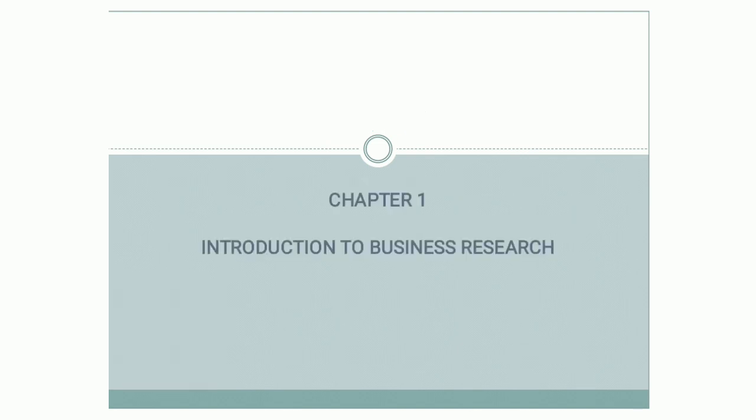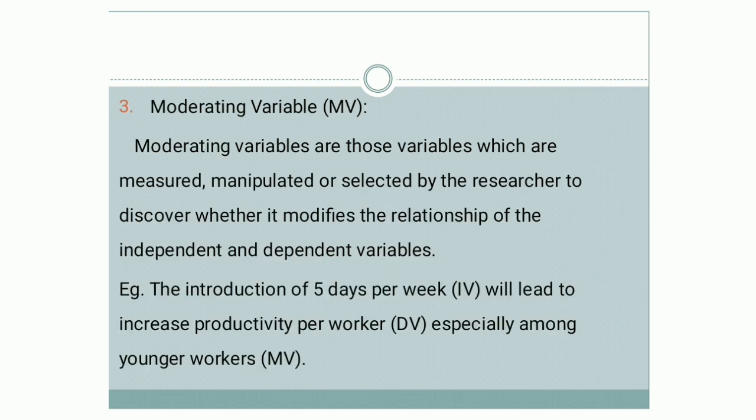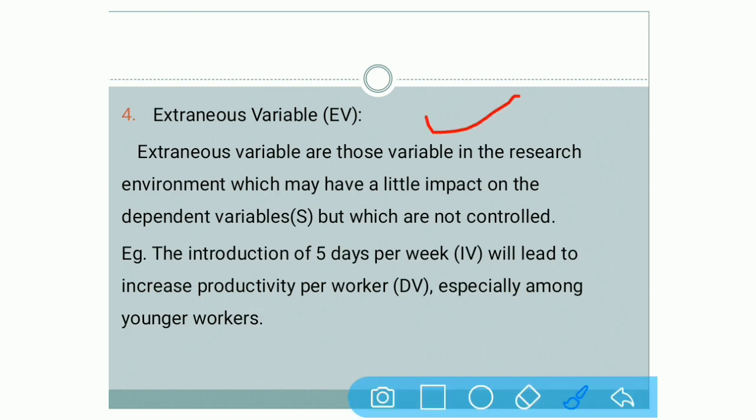Started with chapter number 1. We have started with the topic variable and types of variable. In that we have learned independent variable, dependent variable, moderating variable, and today we will start with the extraneous variable.